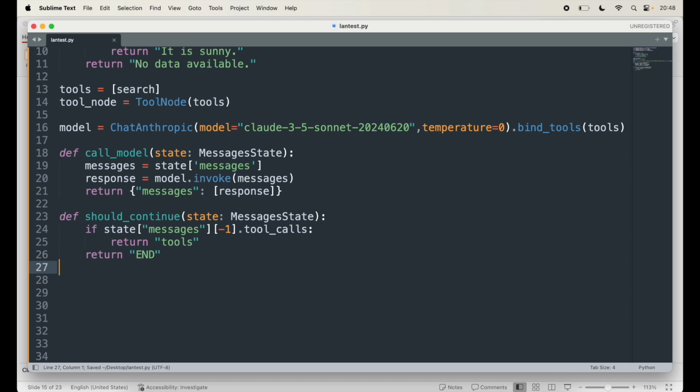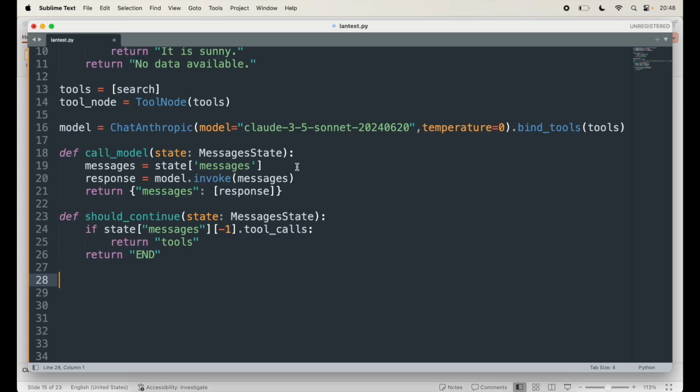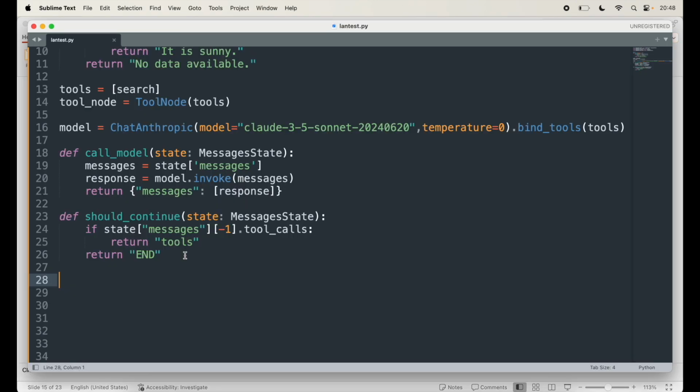Now once this is done, that completes our step 3, which is create the agent logic. Next is building the graph. Now we have to use LangGraph to build a state graph for our agent, connecting the nodes, which are the tasks, in the workflow. So we'll start with the workflow. Let's say our workflow equals StateGraph, and it takes the MessageState. That's how you define the workflow.